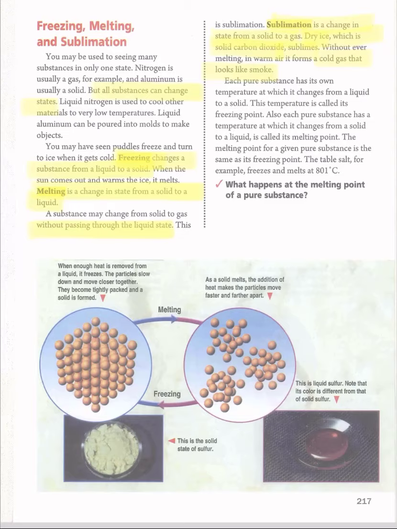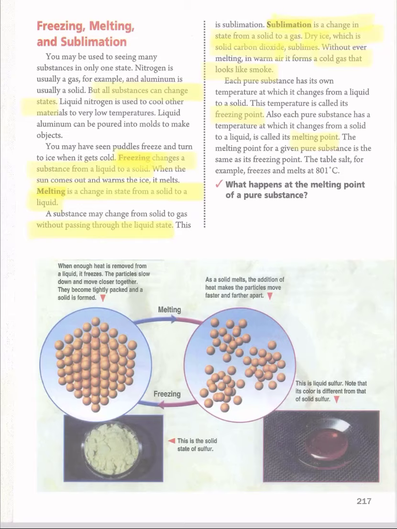Okay? And here we have some points: freezing point and melting point. A pure substance has its own temperature at which it changes from a liquid to a solid.